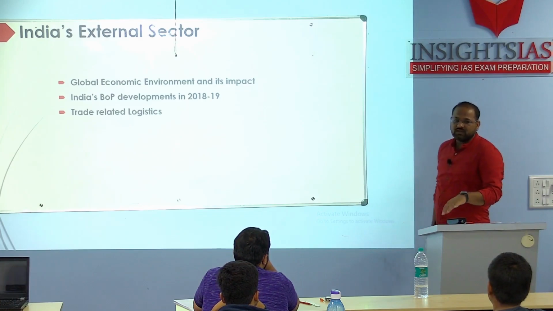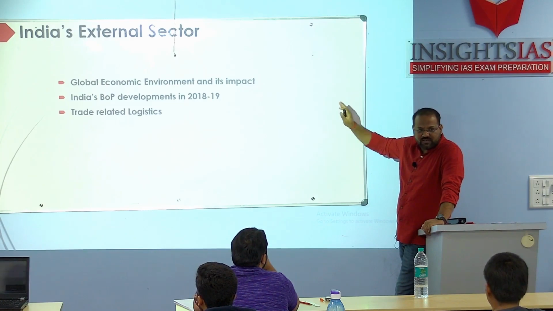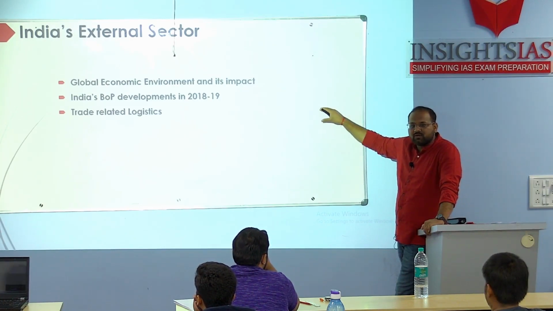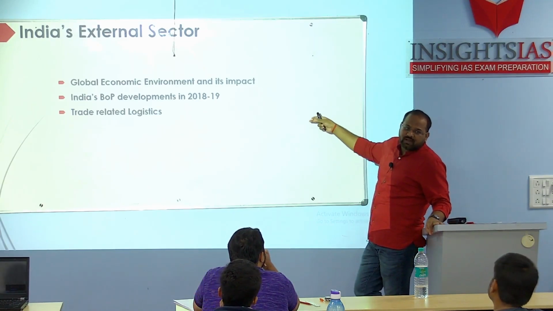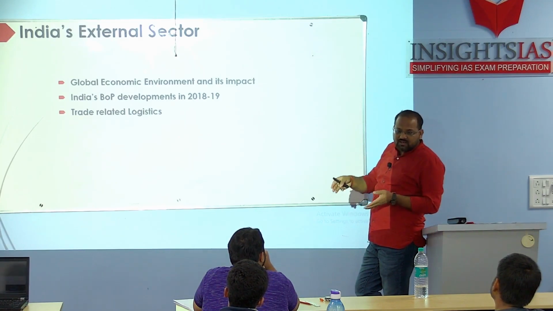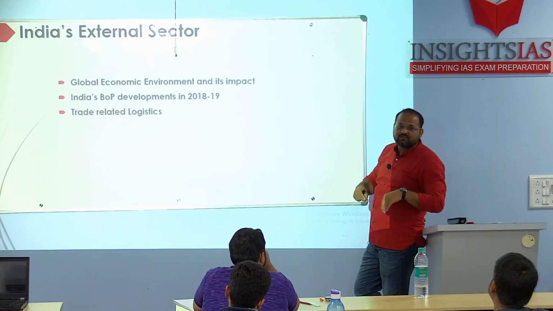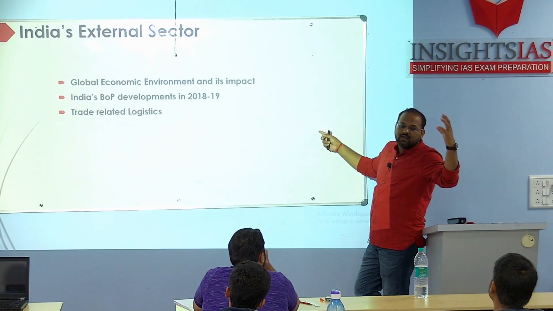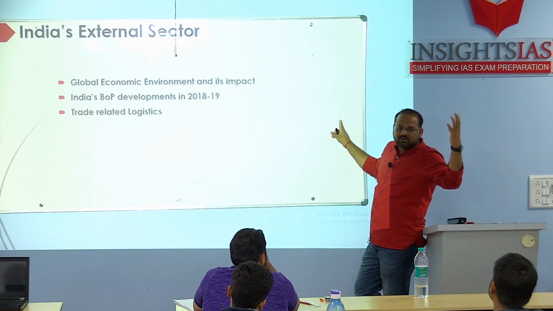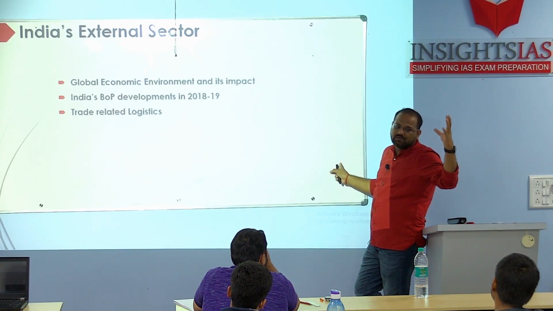So this way, can you think how everything is interlinked? The global economic scenario had certain things, and it affected not only the global level, but also our exports, our CAD, our import supply of crude oil. And when it is affected within our country, inflation will be affected, the prices of commodities will be affected, our investment, our saving, our demand will be affected. So overall that cycle will be affected. If the scenario outside is not favorable, the cycle will become a vicious cycle. If the scenario outside is favorable, it will become virtuous. Simple.